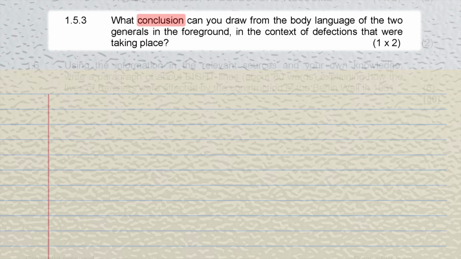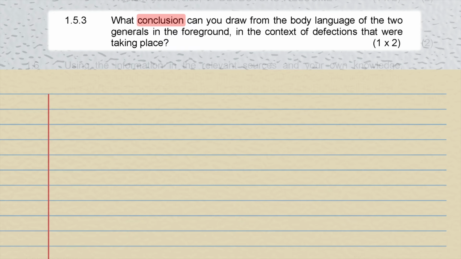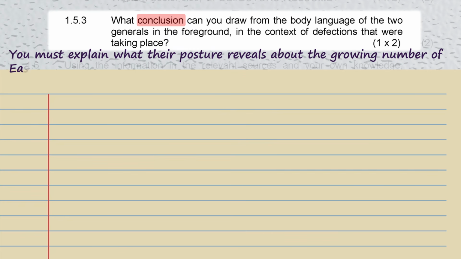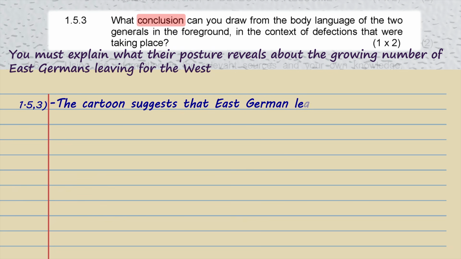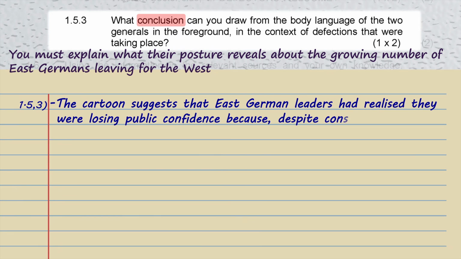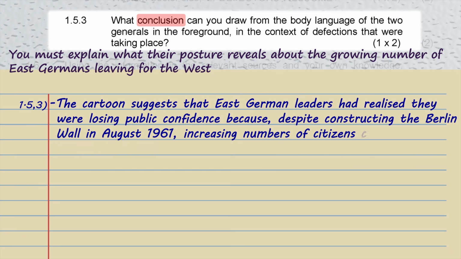What conclusion can you draw from the body language of the two generals in the foreground, in the context of defections? The examiner is not asking you to describe how the generals look. You must explain what their postures reveal about the growing number of East Germans. The answer is that the cartoon suggests East German leaders had realized they were losing public confidence because despite building the Berlin Wall in August 1961, increasing numbers of citizens were still risking their lives to escape.